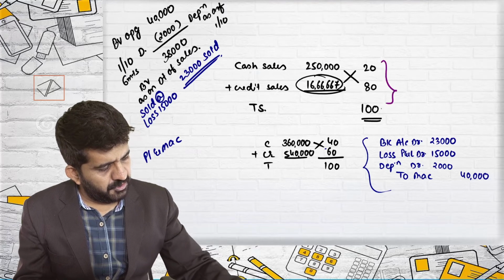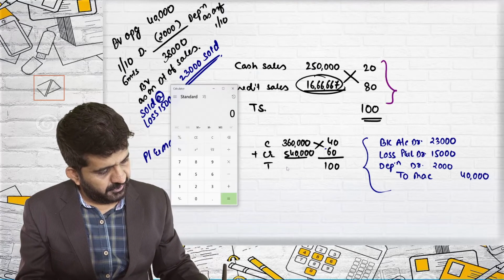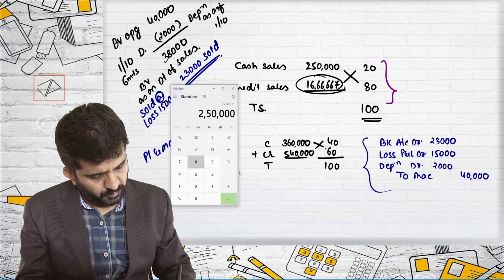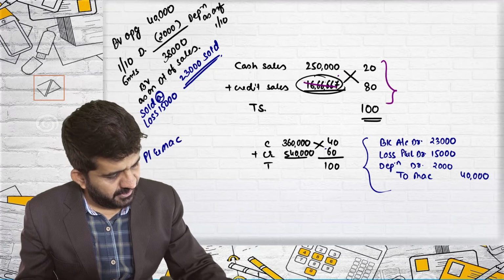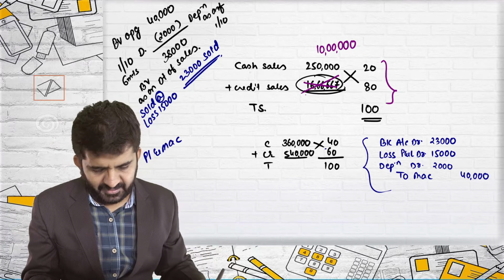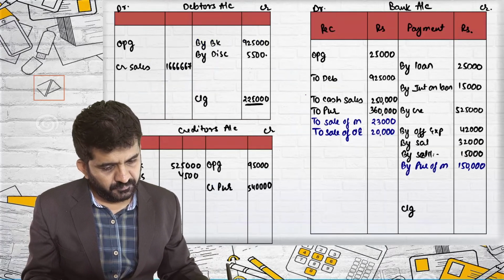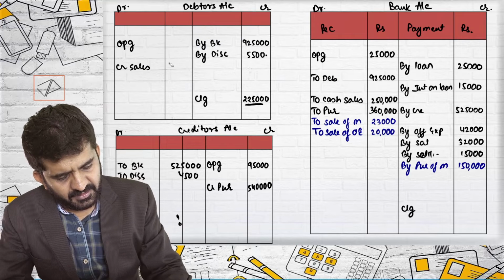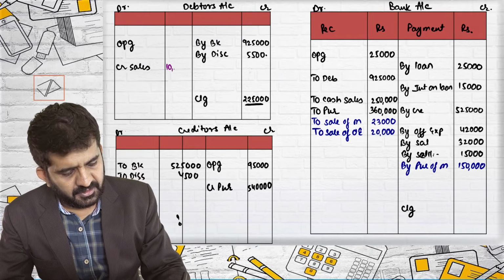So it is this equation: 2,50,000 into 80 divided by 20. No, it is not correct. This is 10 lakhs, it is not 16 lakhs. It is 10 lakhs rupees. So I'll be rectifying it fast. Debtors is not 16,66,667, it is 10 lakhs.